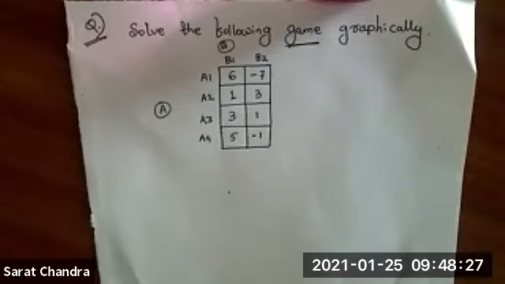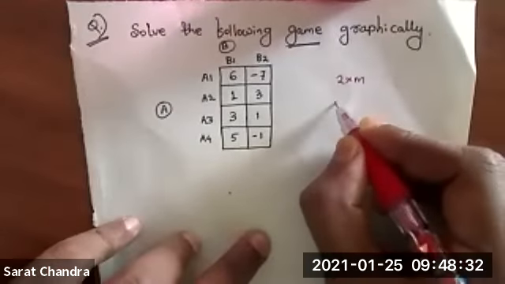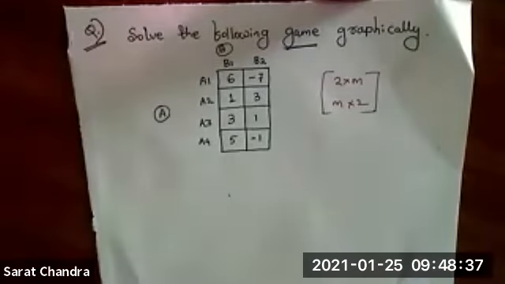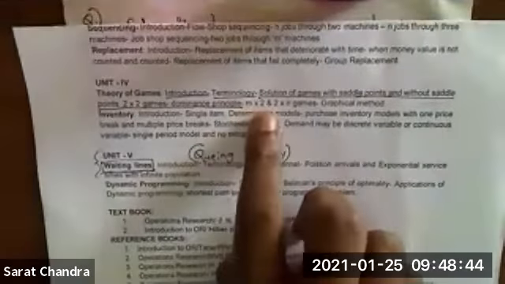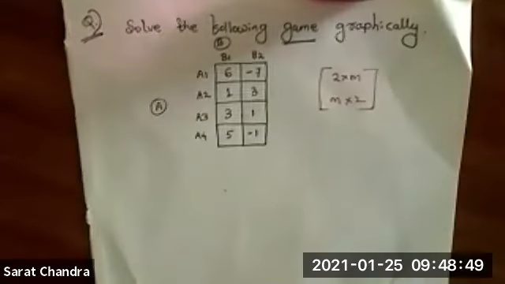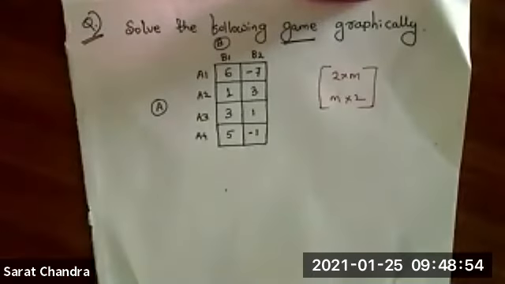Now can you tell me, is it a 2 into m matrix or an m into 2 matrix? Which kind of matrix is it? Put a message. Because in your syllabus, 2 types of matrix are there: one is m into 2, one is 2 into m. First thing is you have to identify which kind of matrix. Okay, so it is m into 2, not 2 into m. What do you mean by 2 into m?